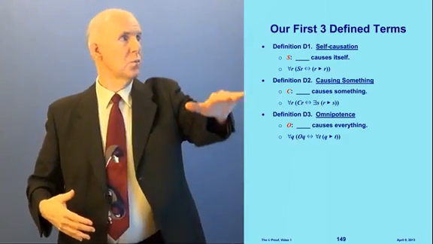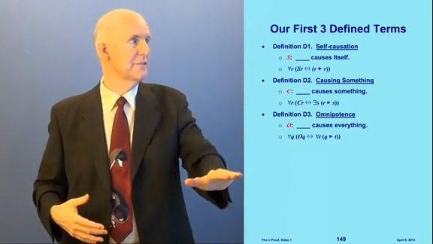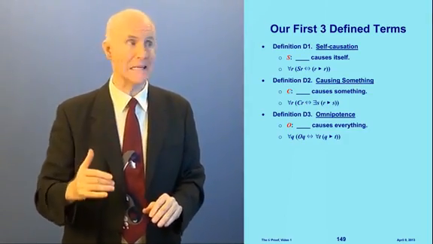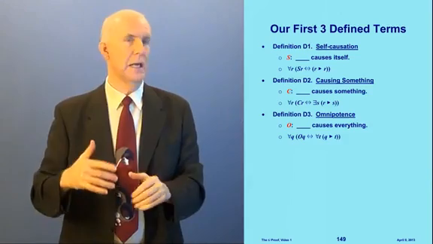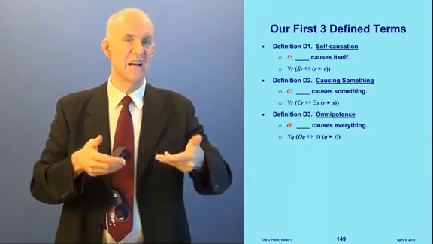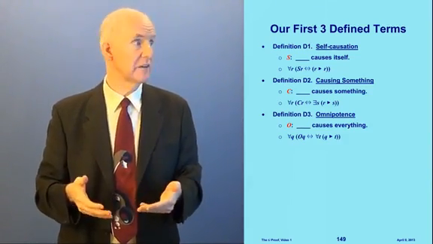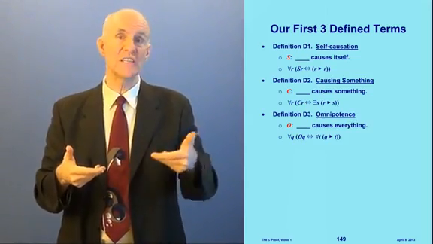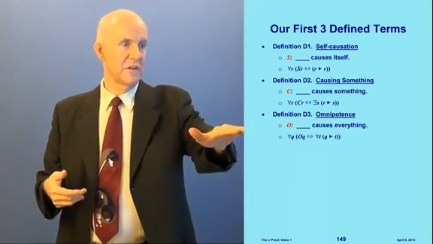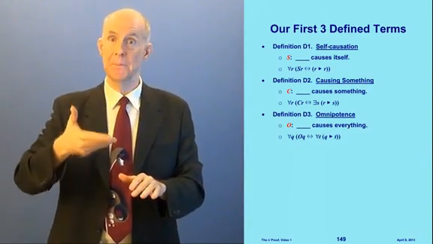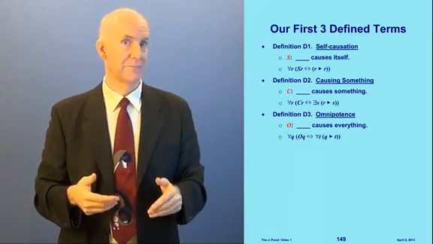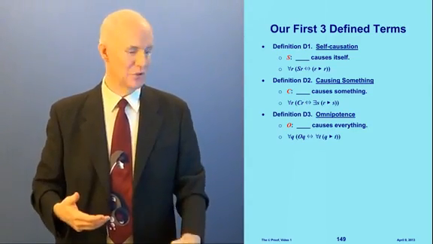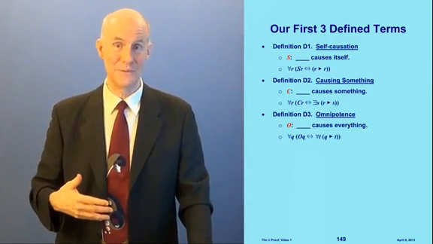Also in video 6, we'll talk about our first 3 defined terms. They are all capital letters that take 1 blank. They're all predicates. That capital S is a predicate that means blank is self-caused, meaning it causes itself. The capital C is a predicate that means blank causes something. And the third definition, omnipotence, capital O, means blank causes everything. These are the technical definitions, which we'll talk about after we've been through all the predicate logic.